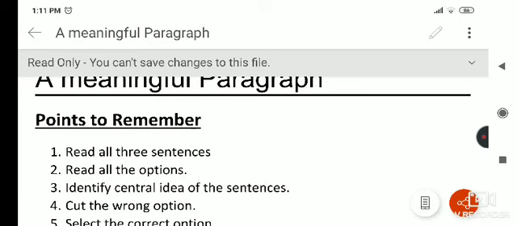After that, we have to choose a correct option and make the paragraph of three sentences meaningful. So we are going to make it with the help of examples.